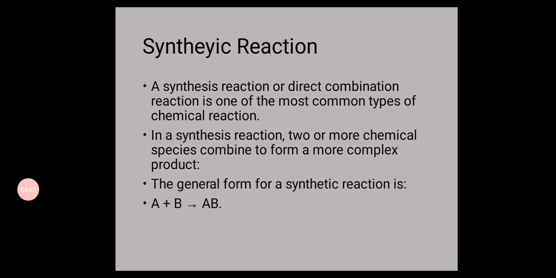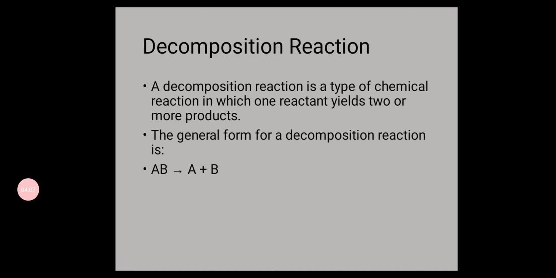Number 2 is decomposition reaction. As its name suggests, decomposition means breakdown.